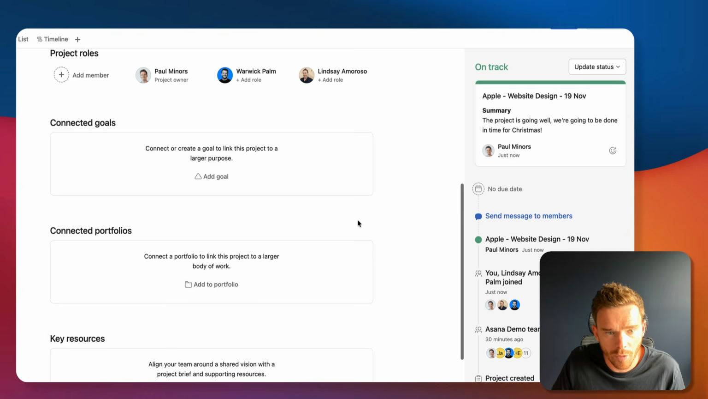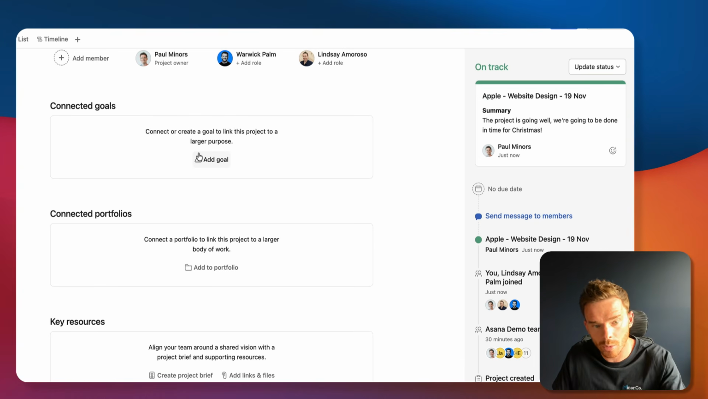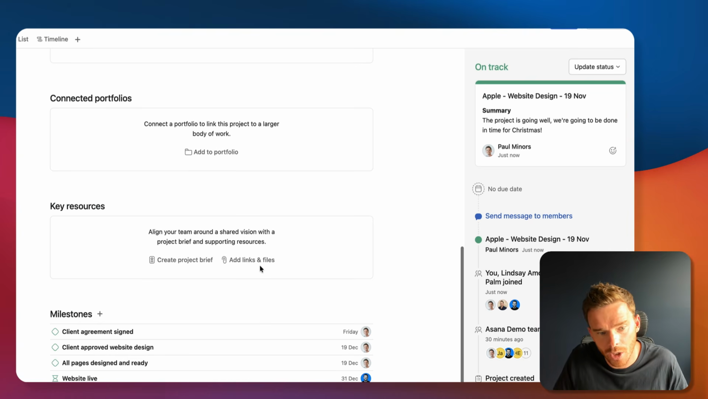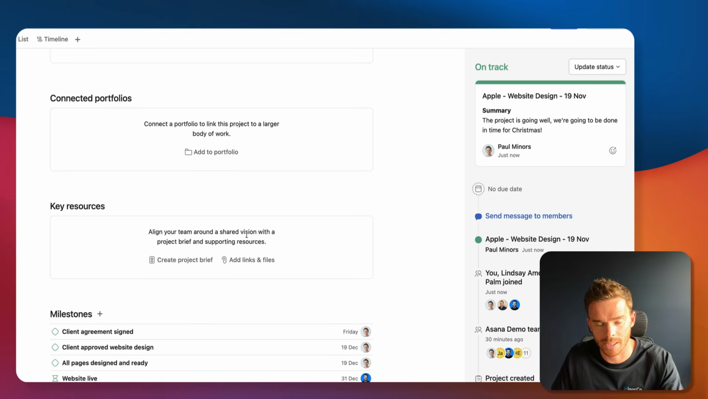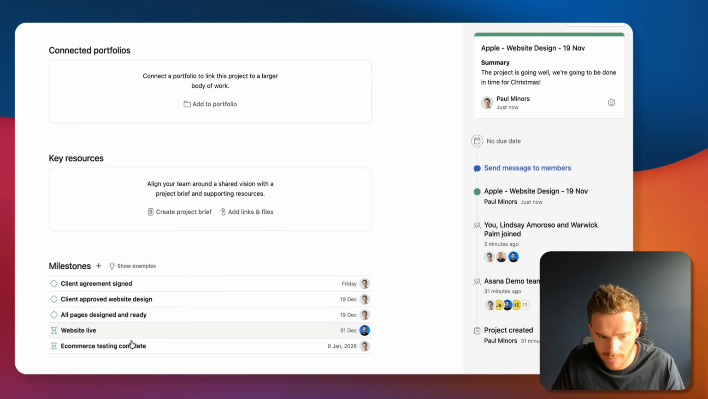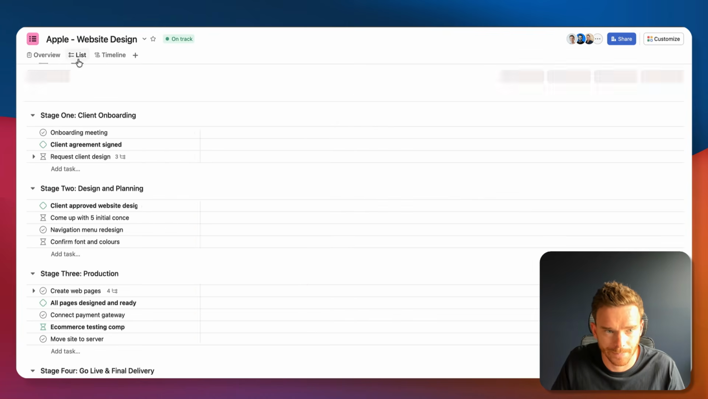Further down on the overview page, this is where you can see the goals and portfolios that the project is connected to. We're not going to go into those more advanced features in this video. You can also link key resources like files, or you can create a more detailed project brief. And you can see already down here an overview of the milestones that I've created.